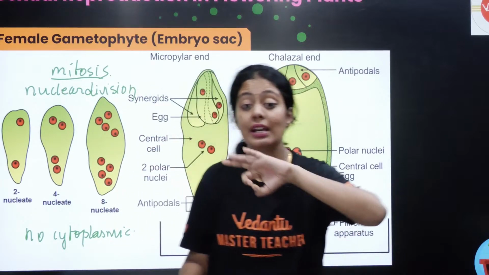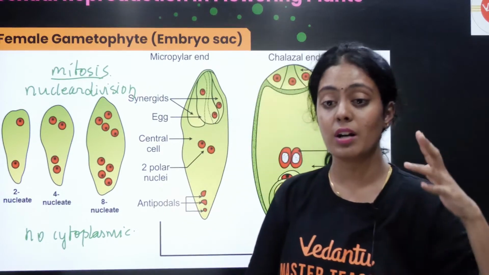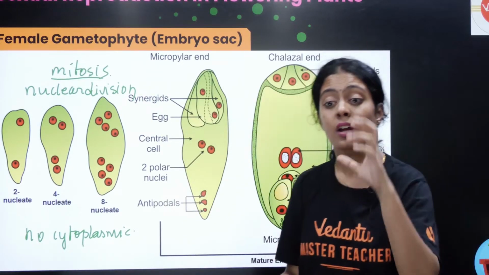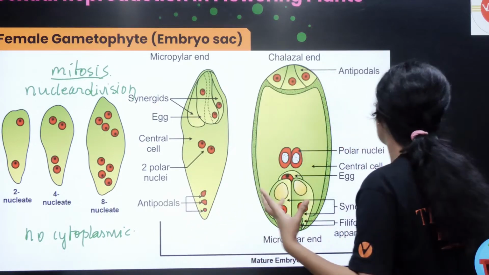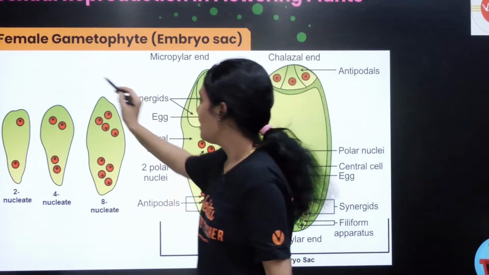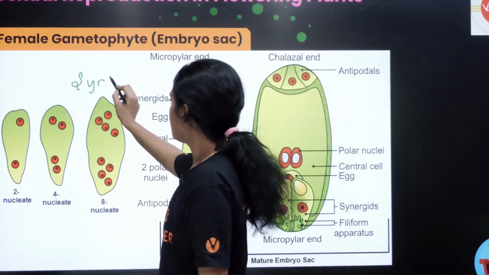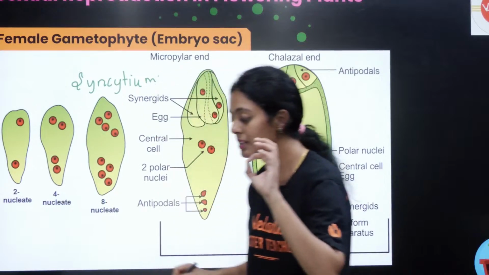Cytokinesis நடக்கல, வெறும் mitotic division, nuclear division மட்டும்தான் நடக்குது. அப்படின்னா என்ன? You can see one cell containing multiple nuclei. So அதை நம்ம என்னன்னு சொல்லுவோம்? We call it as syncytium. One cell having multiple nuclei is called syncytium.